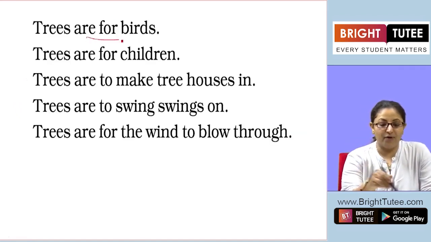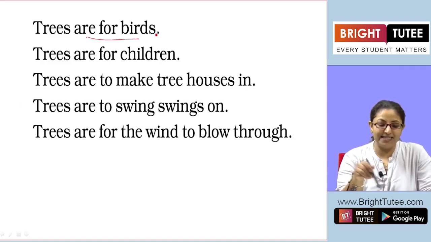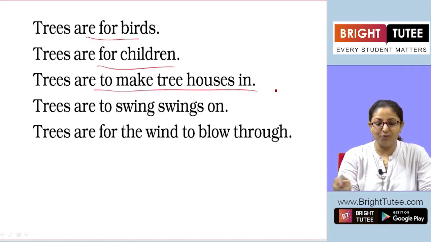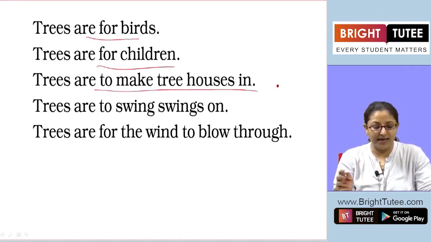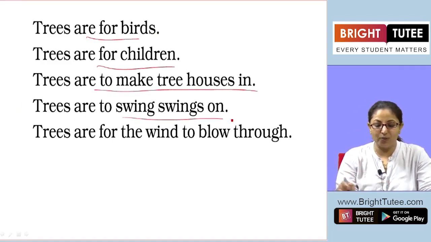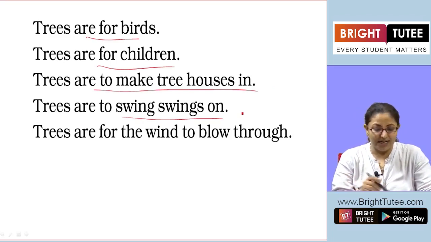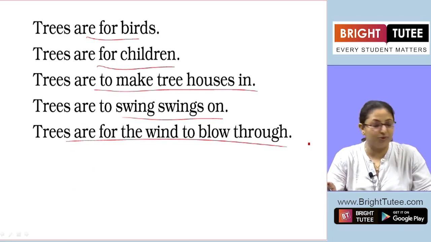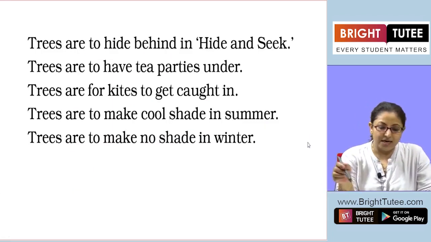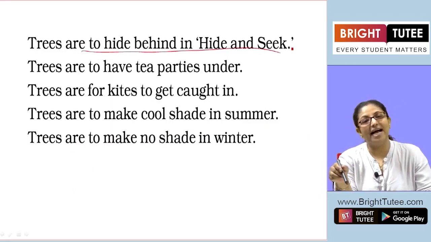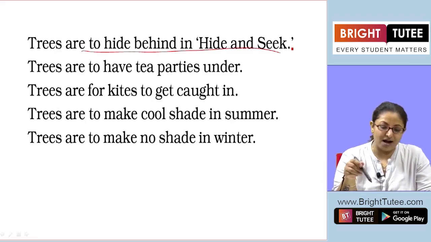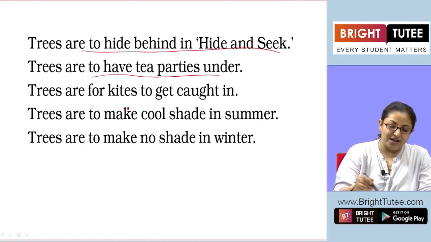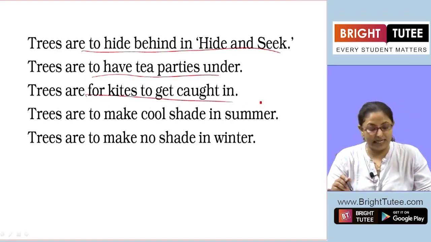Trees are for birds. Trees are for children. Trees are to make tree houses in. Trees are to swing swings on. Trees are for the wind to blow through. Trees are to hide behind in hide and seek. Trees are to have tea parties under. Trees are for kites to get caught in.